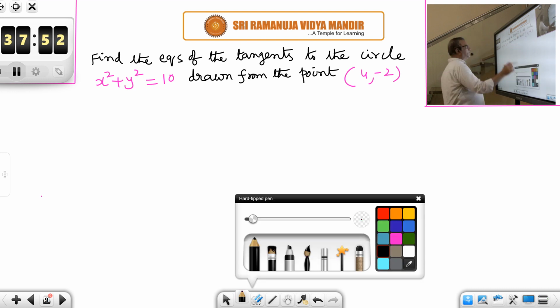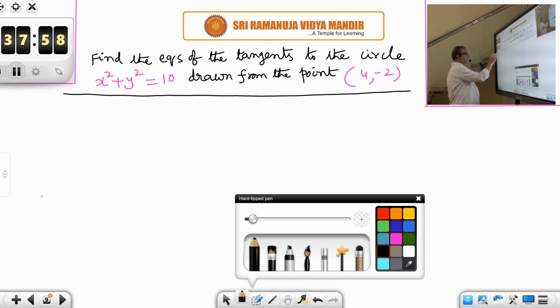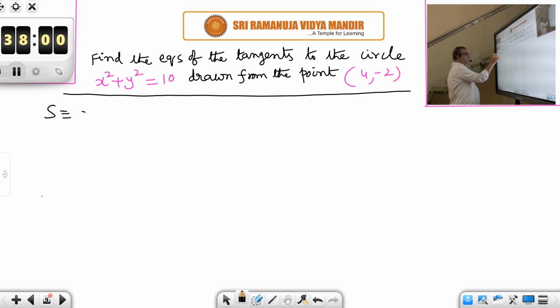Okay. This is the question. What is S here? According to our notation, S is x square plus y square minus 10. That is S. x square plus y square minus 10. That is the baby circle.